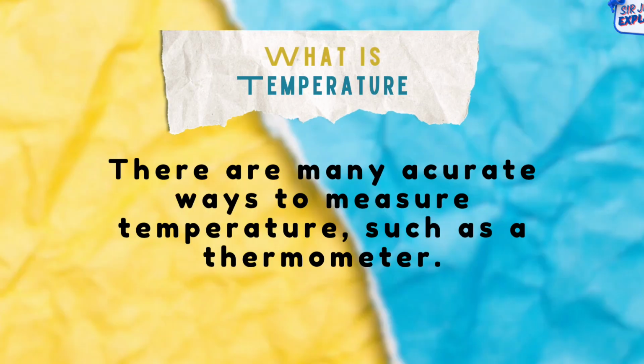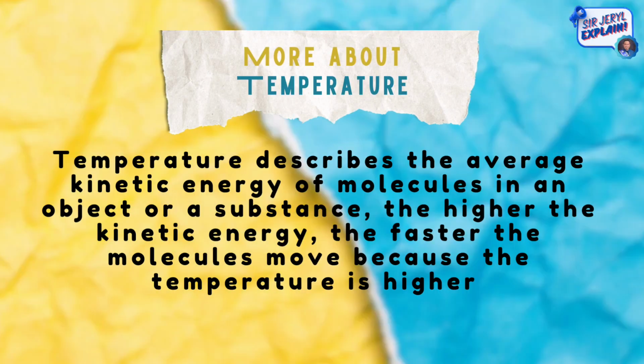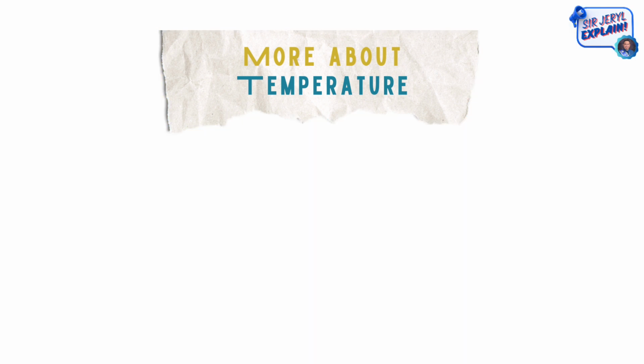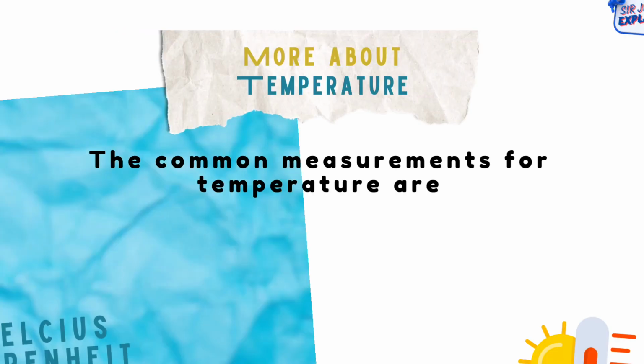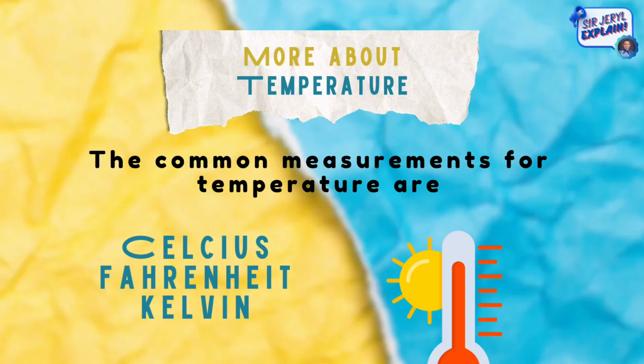There are many accurate ways to measure temperature, such as a thermometer. Temperature describes the average kinetic energy of molecules in an object or a substance. The higher the kinetic energy, the faster the molecules move because the temperature is higher. The common measurements for temperature are Celsius, Fahrenheit, and Kelvin.